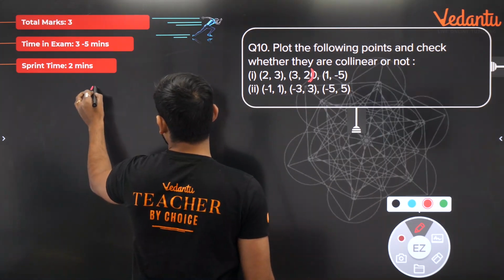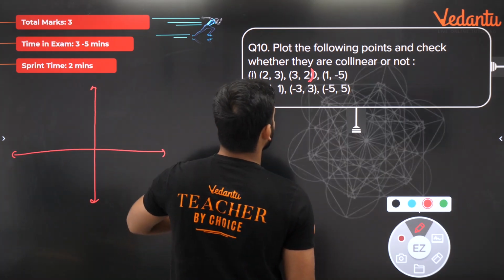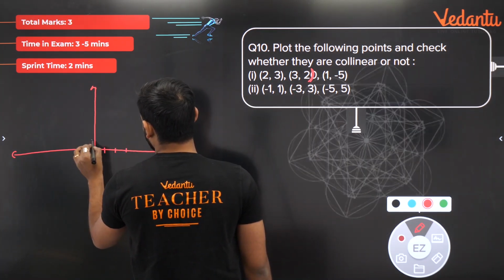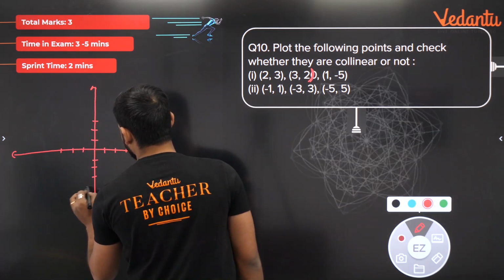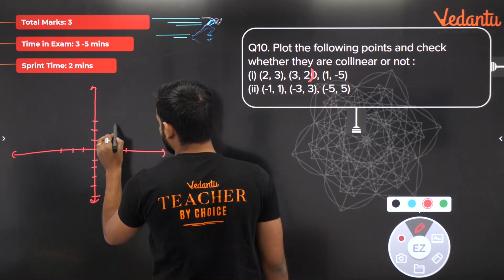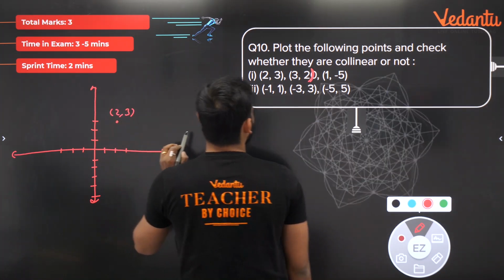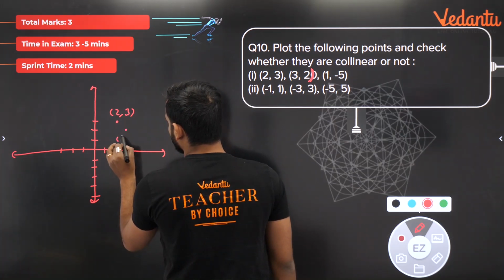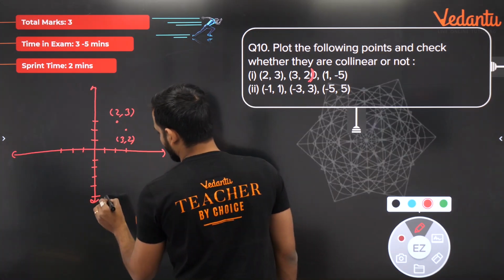Now let's draw the first one: 2, 3, 3, 2, and 1, -5. We count 1, 2, 3, 4, 5. So 2, 3 will be here. This is your 2, 3. Then 3, 2 will be here. And 1, -5 is here.